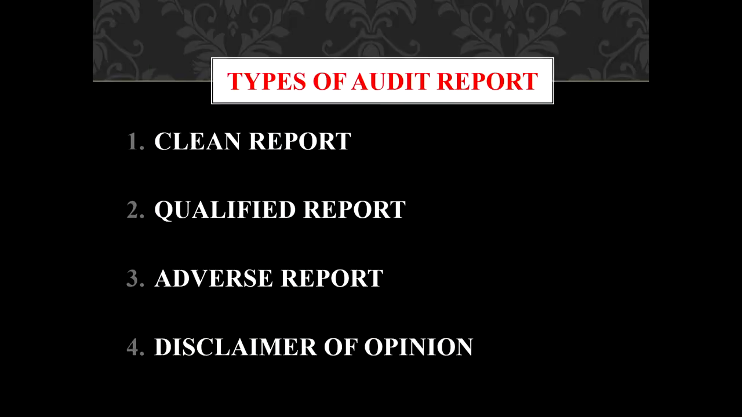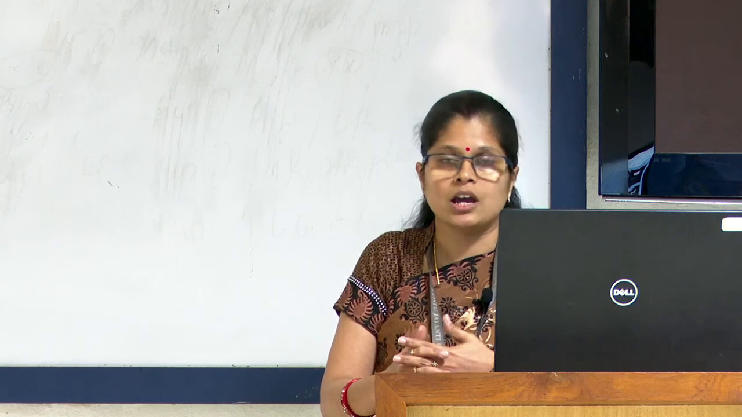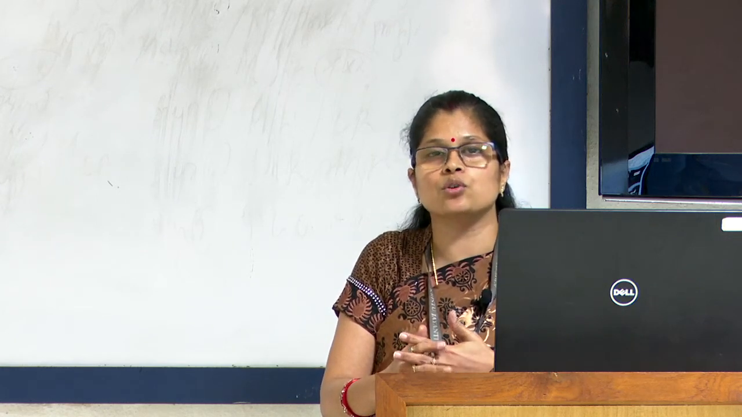Then when we come to the various types of audit reports, there are 4 types. The first type is clean audit report, second is qualified audit report, third is adverse audit report, and the fourth is disclaimer of opinion. As these are the 4 types of audit report, similarly in each report we mention the type of opinion.